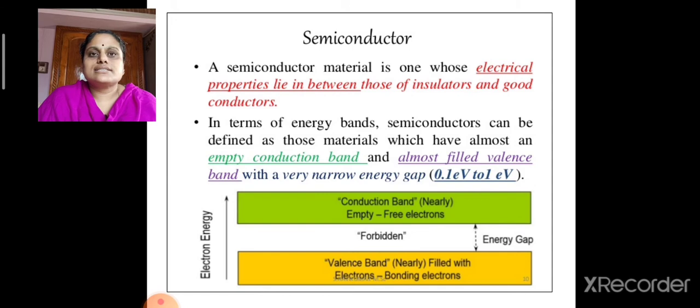Now let us discuss in brief about a semiconductor. A semiconductor material is one whose electrical properties lie in between those of insulators and good conductors. In terms of energy bands, semiconductors can be defined as those materials which have almost an empty conduction band and almost filled valence band with a very narrow energy gap of the order of 0.1 electron volt to 1 electron volt.